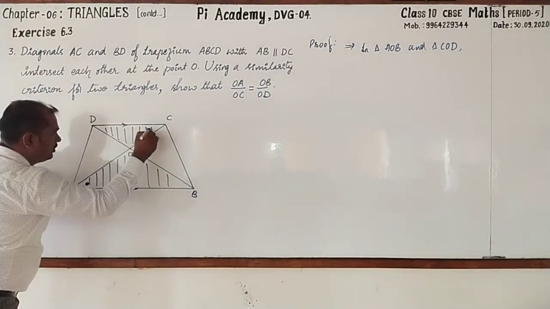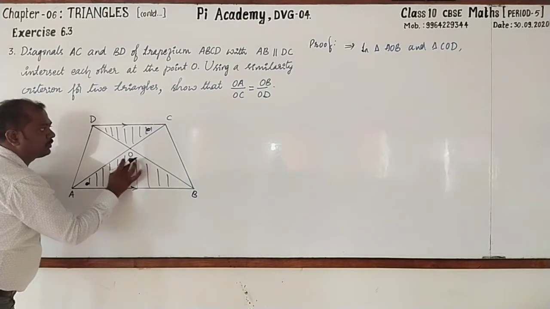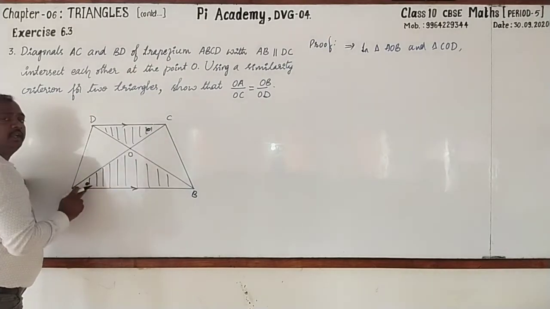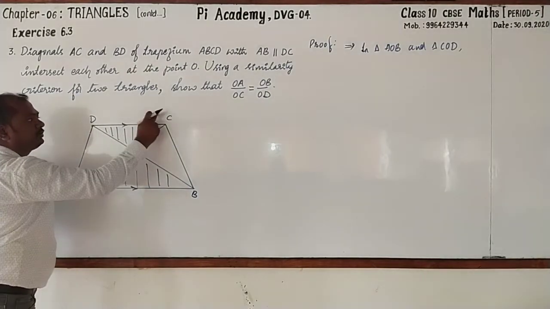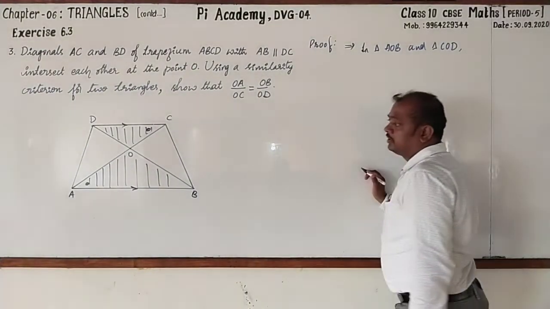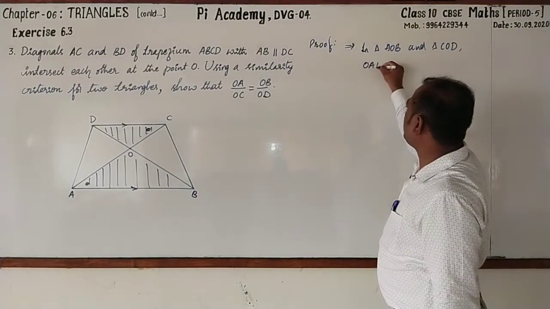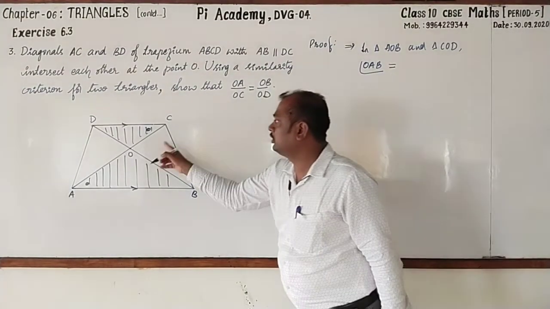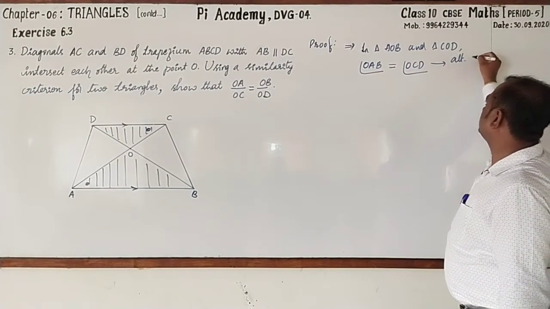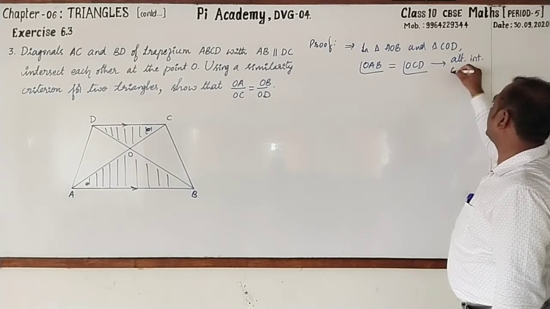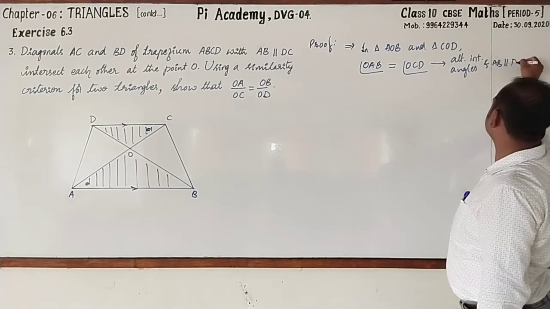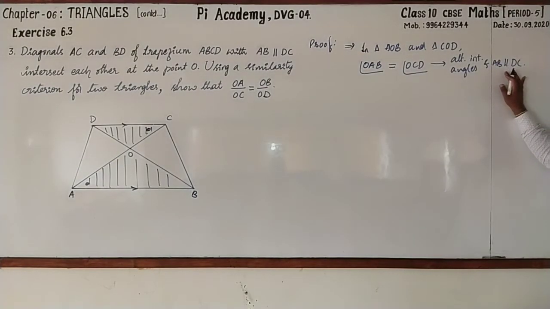Angle OAB is equal to OCD. What is the reason? The reason is alternate interior angles. Because AB parallel to DC, then CA will be the transversal. Right. Angle OAB is equal to OCD. Reason? Alternate interior angles. Because AB parallel to DC. It's not necessary. If you want, you can write.